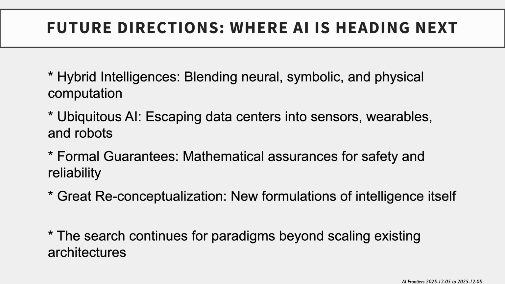Future directions, where AI is heading next. Connecting the dots from today's research. Hybrid intelligences will blend neural, symbolic, and physical computation. Ubiquitous AI will escape data centers into sensors, wearables, and robots. Formal guarantees will provide mathematical assurances for safety and reliability. A great reconceptualization seeks new formulations of intelligence itself. The search continues for paradigms beyond scaling existing architectures.